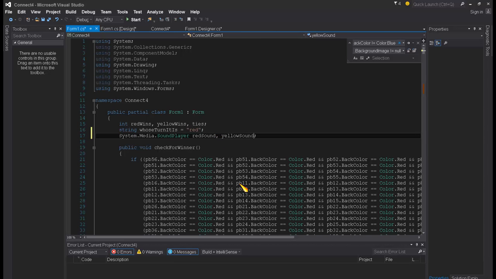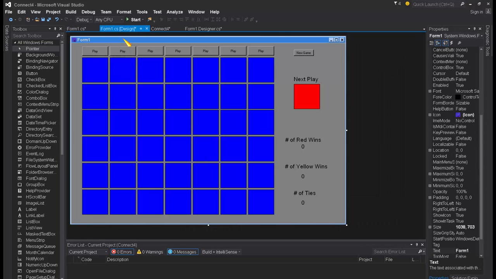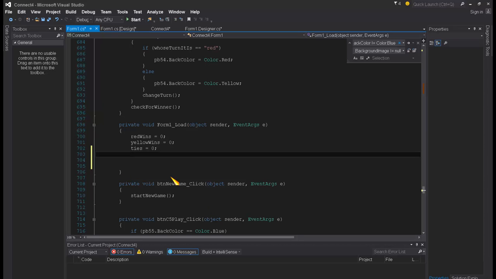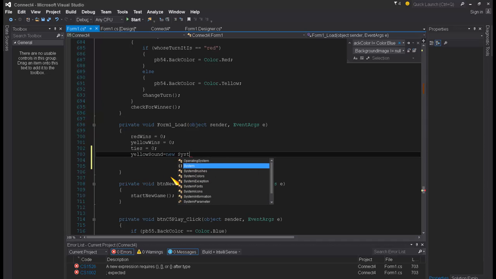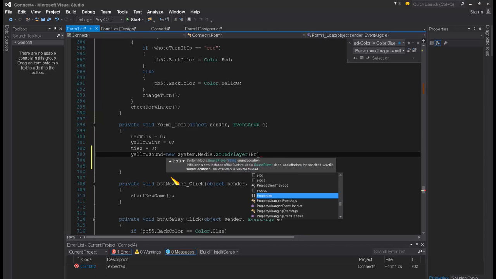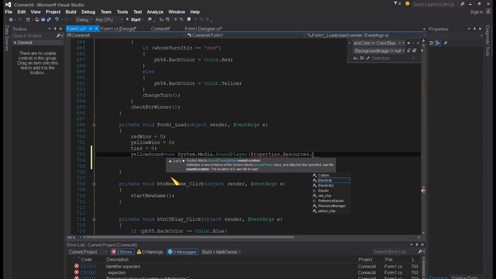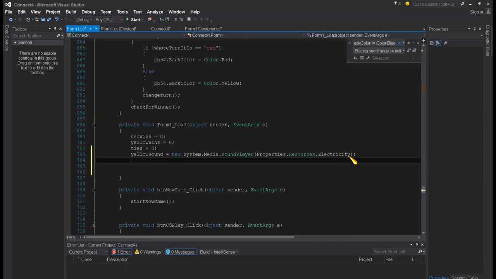Okay, then I'm going to go down to the load event of my project, and I'm going to type yellowSound equals new System.Media.SoundPlayer, and then Properties.Resources.electricity, semicolon.